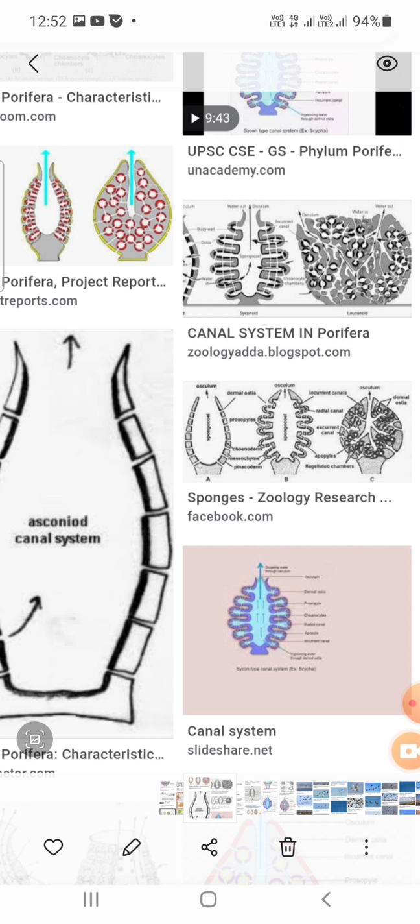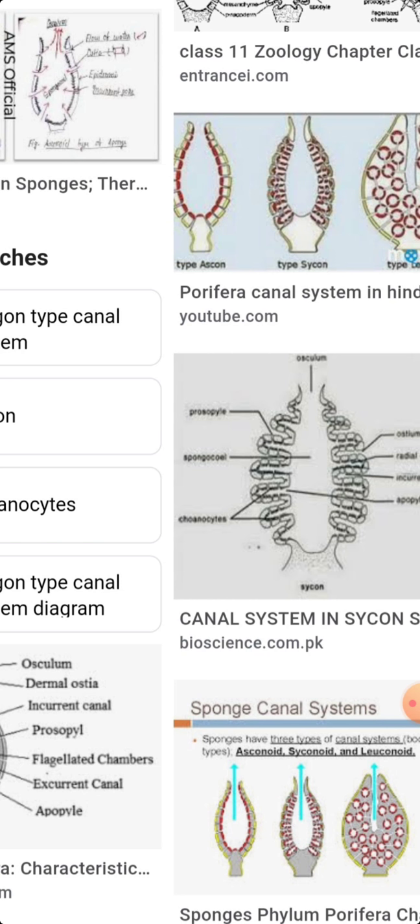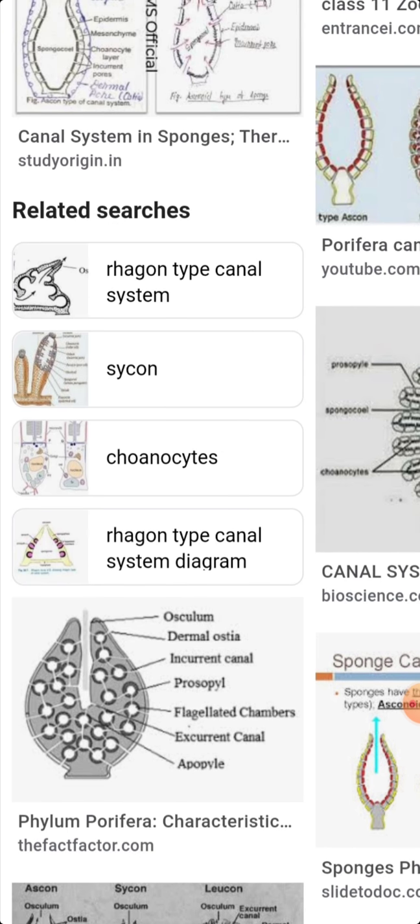The syconoid sponges differ from the asconoid type in two important particulars. In the canal system, water enters into the osculum. This is the diagram of the syconoid type canal system with internal prosopyles. So these are all the canal systems of the members of the sycon.